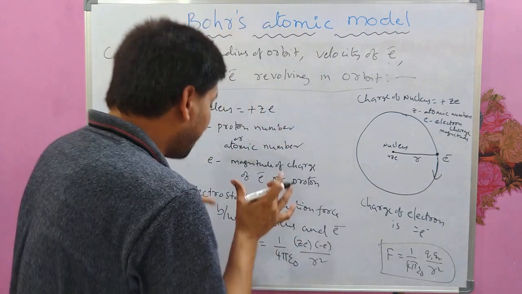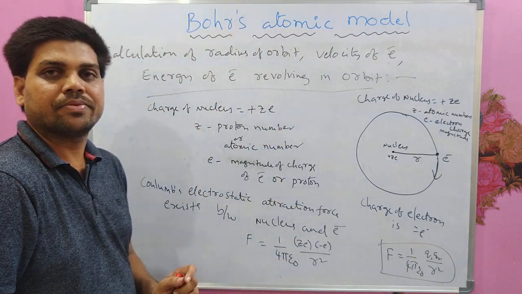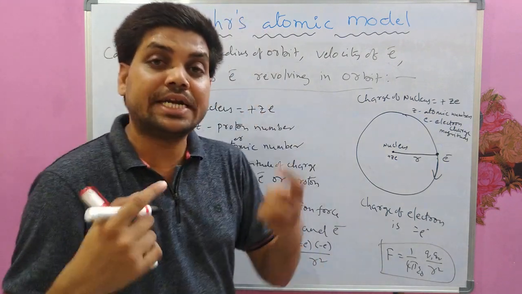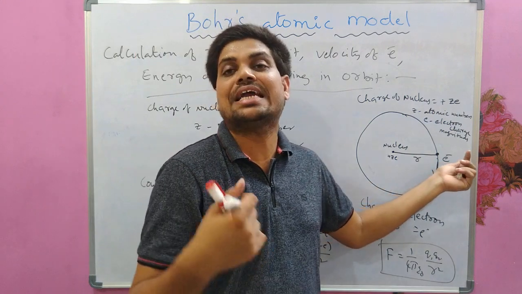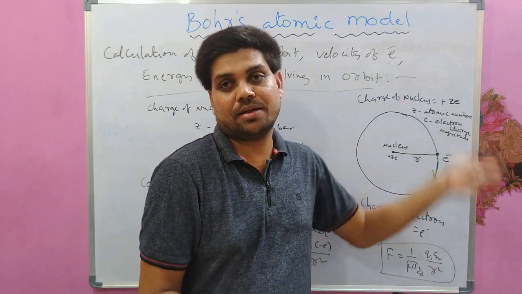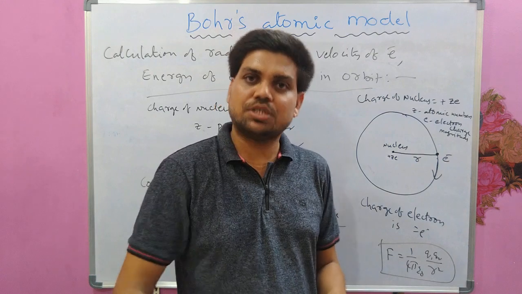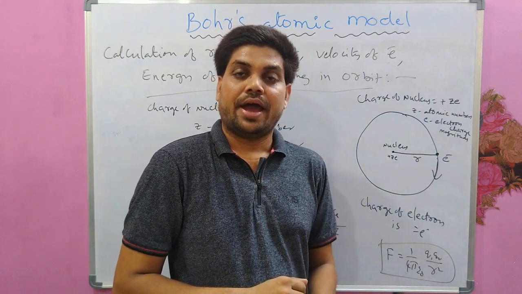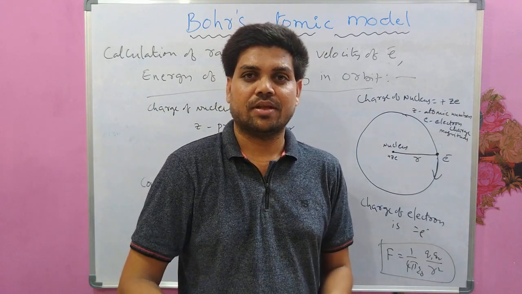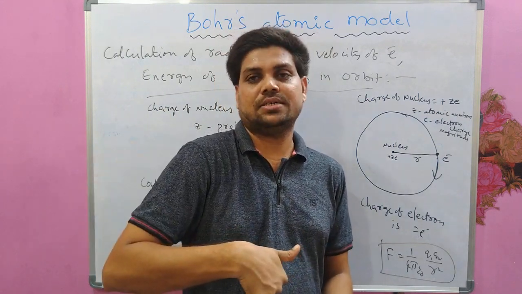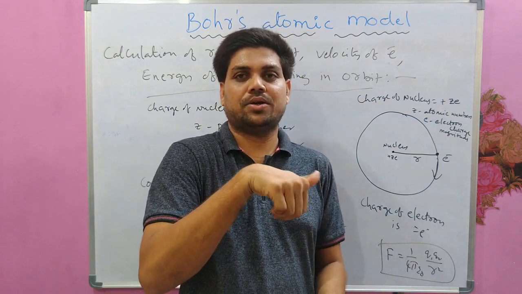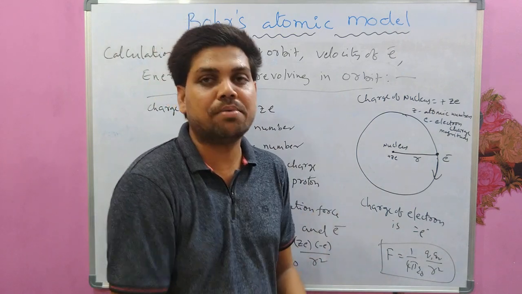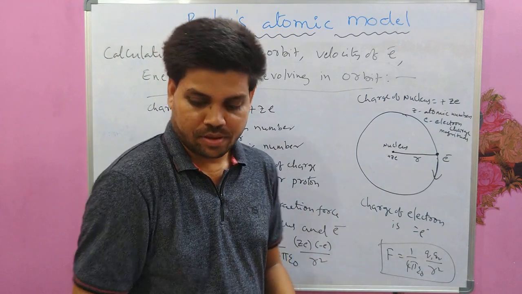Okay, so to balance this force, actually this electrostatic force gives the centripetal force to the electron revolving in the circular orbit. Electrostatic force provides the centripetal force for the electron, and centrifugal force will act outwards to balance this force so that the atom will be stable. Okay?